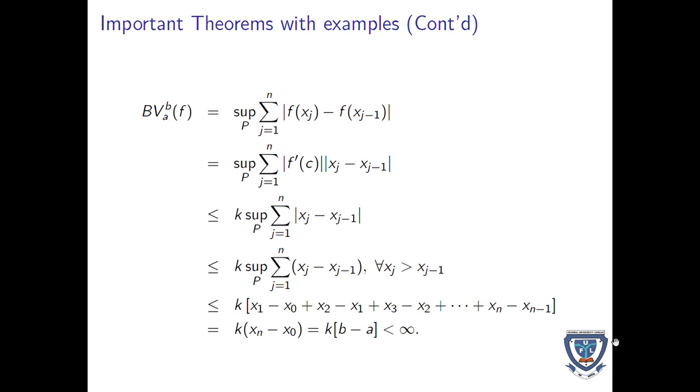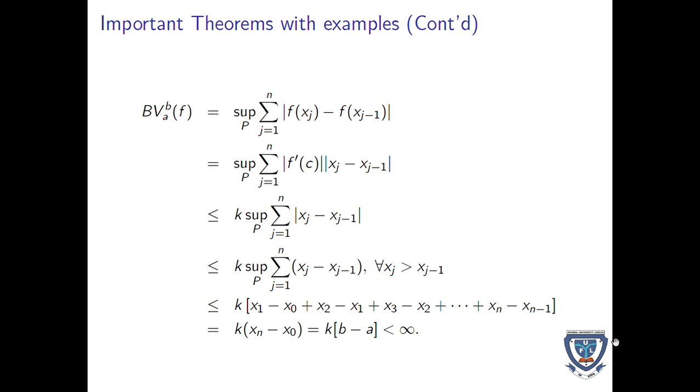Now, the bounded variation of f, which is the supremum of the summation of the absolute value of f of x_j minus f of x_{j-1}, will now be equal to the supremum of the summation of the absolute value of f prime and the absolute value of x_j minus x_{j-1}. Now, f prime is bounded by k, you bring it out, and you have k times the supremum of the summation of x_j minus x_{j-1} for all partitions.